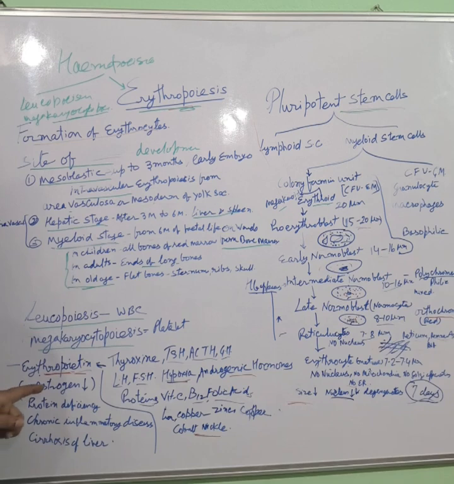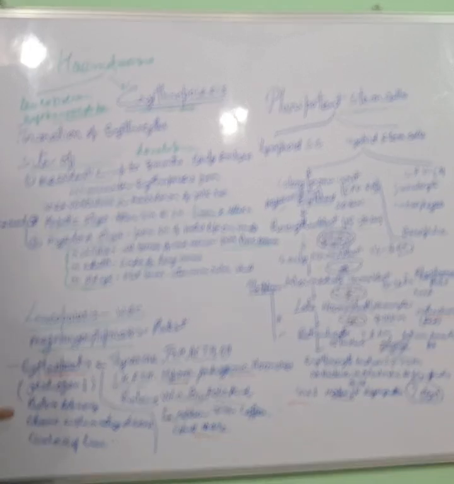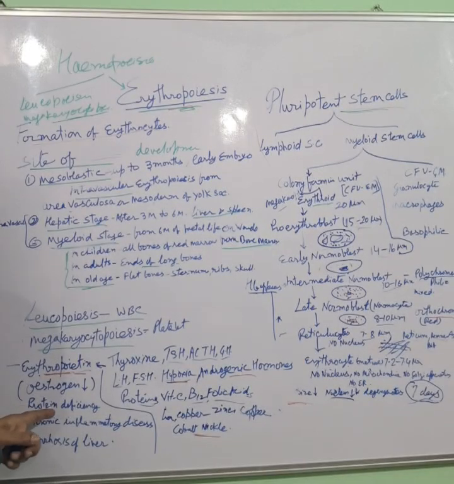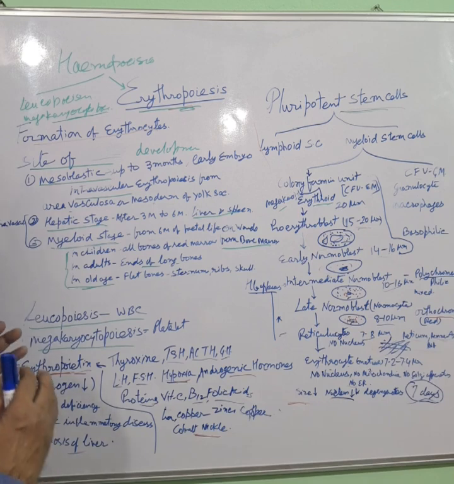This is the factor that females have fewer red blood cells, a lower number of red blood cells, in adult females. Then protein deficiency, chronic inflammatory disease, and cirrhosis of liver. These factors reduce erythropoiesis, decrease erythropoiesis.